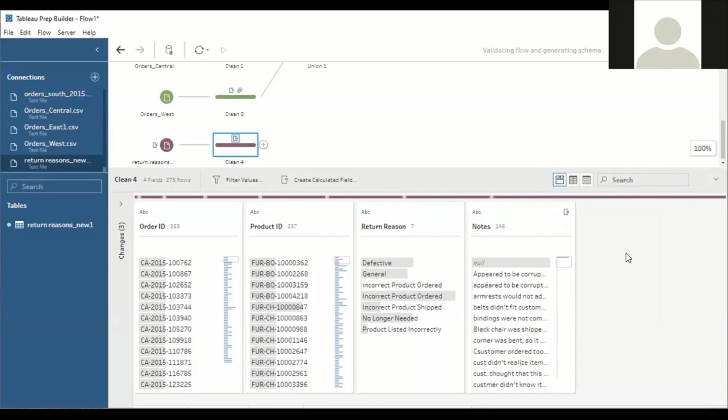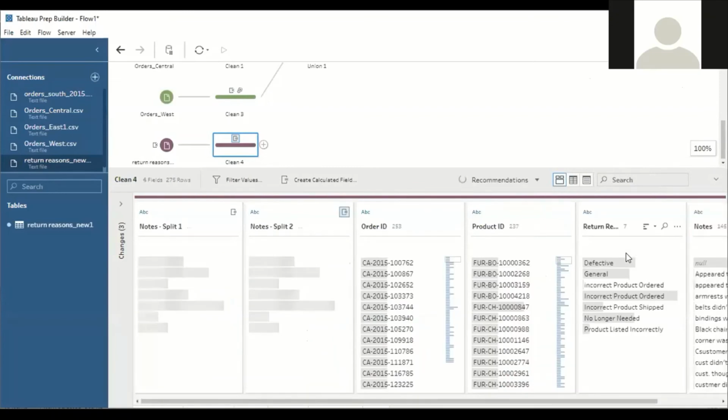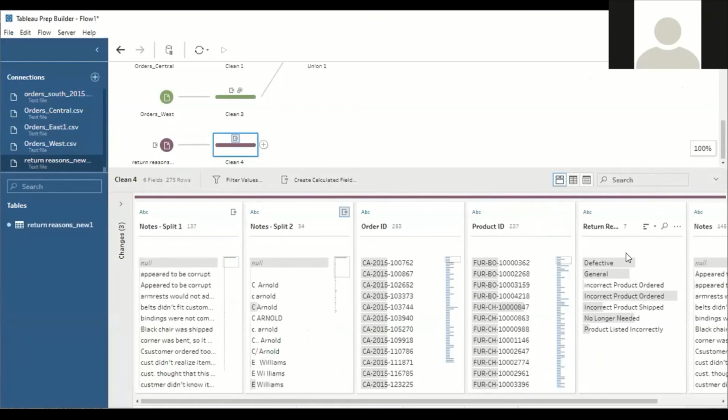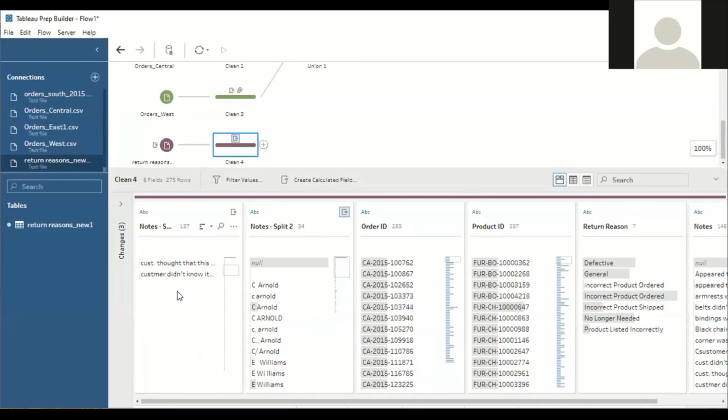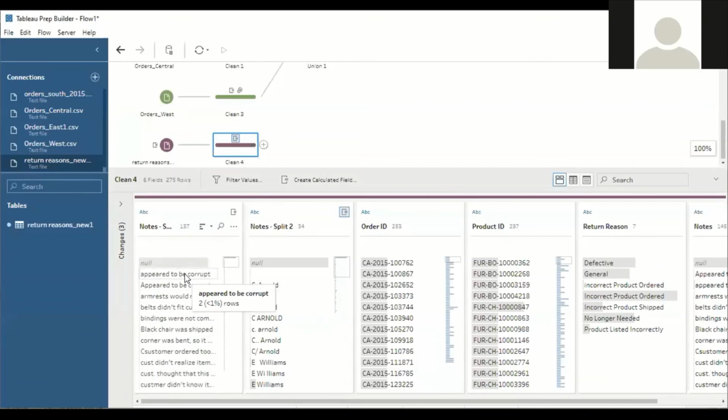The interpreter, that algorithm, will analyze. Based upon the special symbol, it tries to separate the two fields. Now you can see I have created two fields from the notes field. One is notes split 1 and another is notes split 2. Now if you see the data, in notes split 1 we have only the comments of the customers, "appear to be corrupted", all the data are there. In notes split 2, I have the expert who has approved this, the approver name.